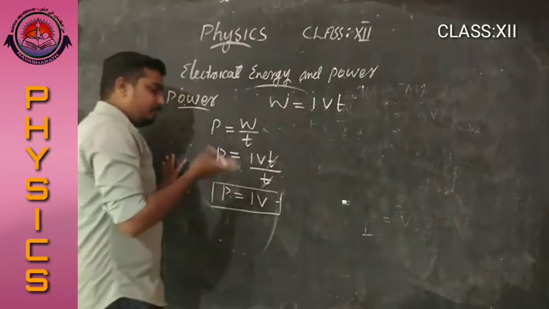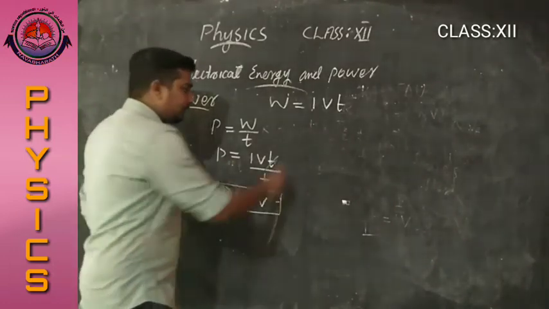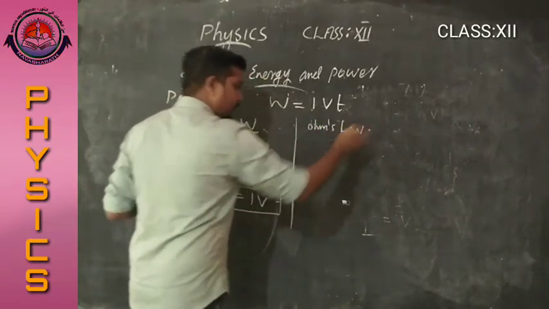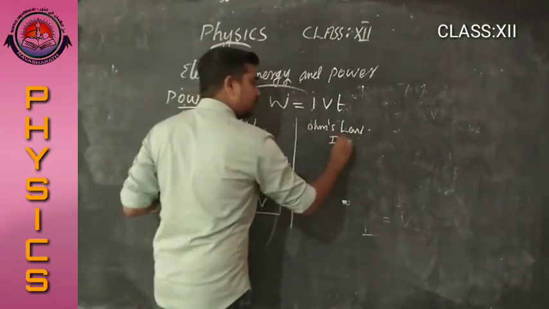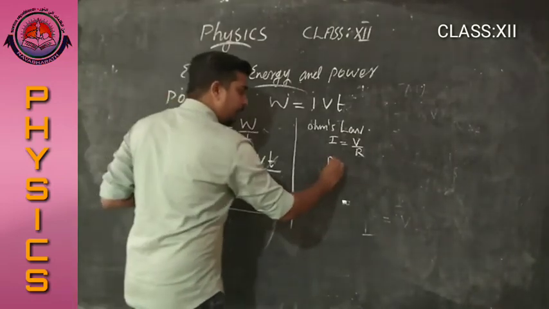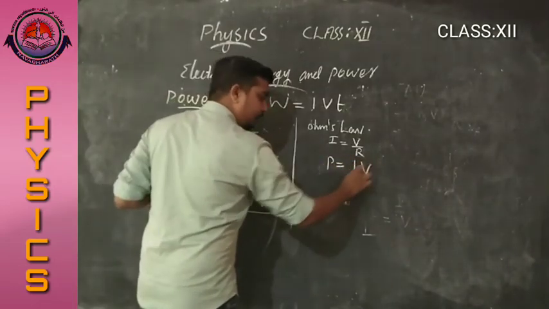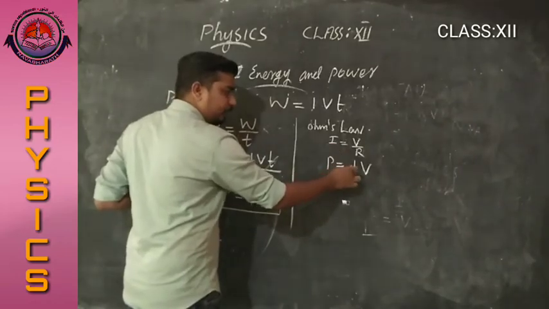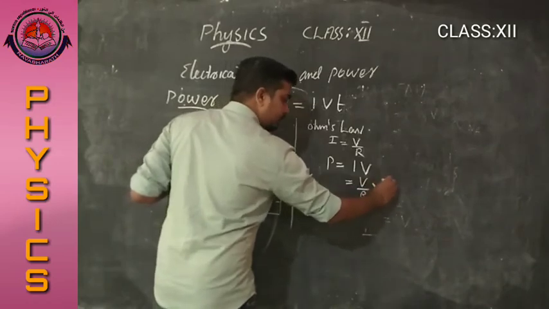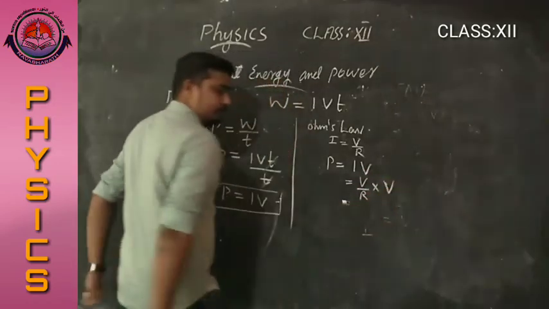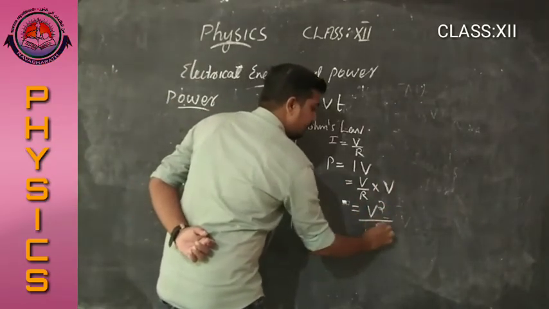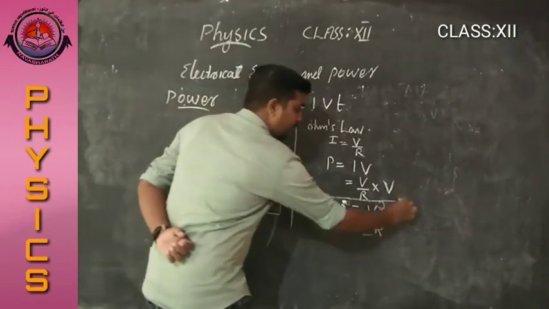The same method, according to Ohm's law, what is I? I equal to V by R. Therefore, we have power P equal to IV. Substituting this I into this equation, we get V by R into V, that is V square by R. V square by R is the second equation for power.